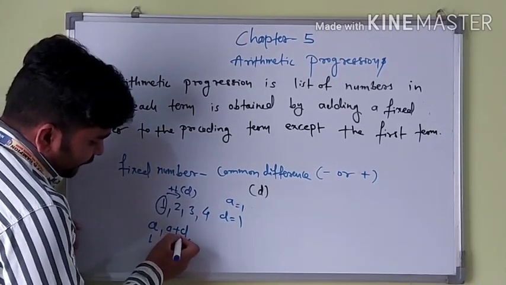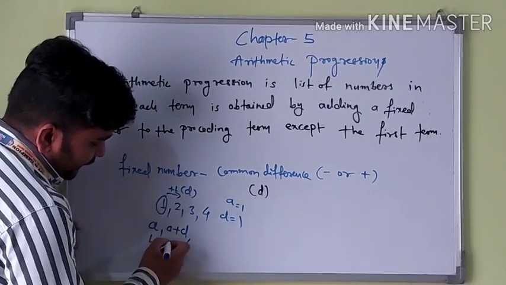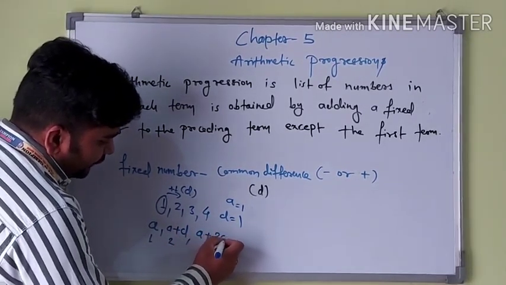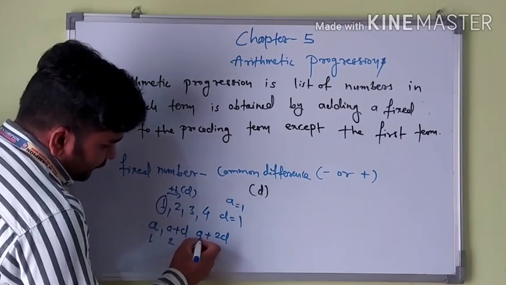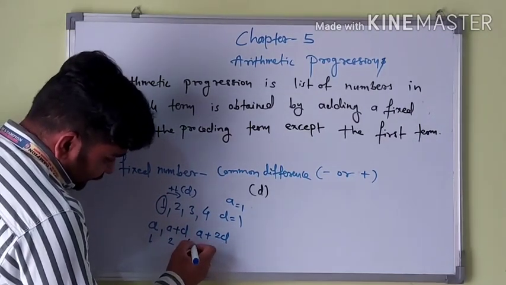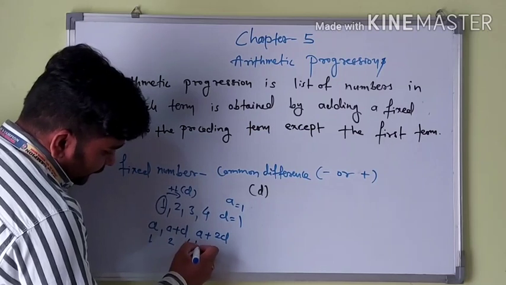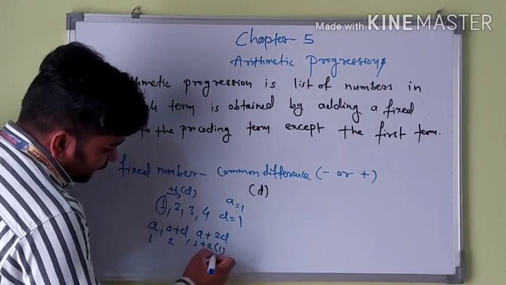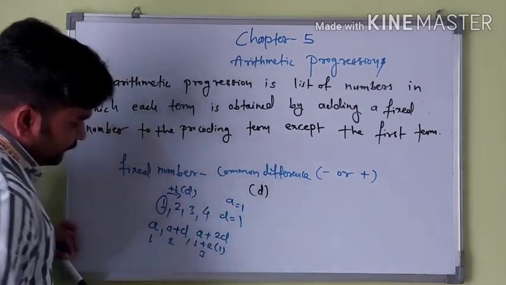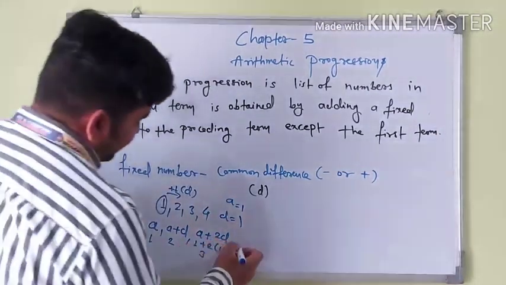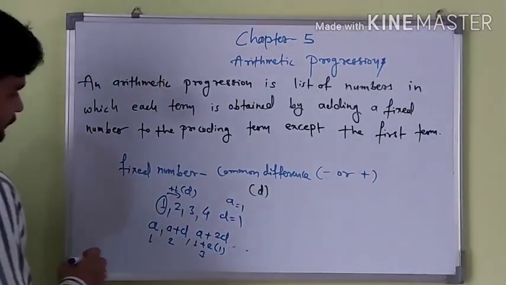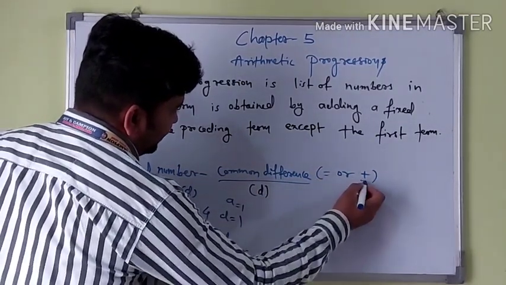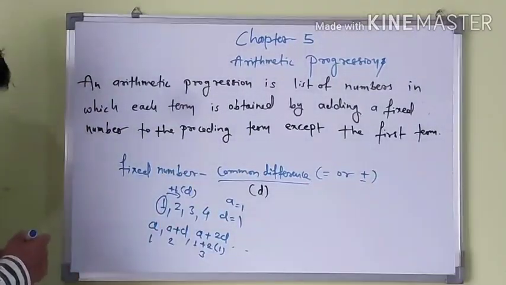That means 1 plus d, where d is 1, gives 2, and a plus 2d is 1 plus 2, and d is 1, so that is 3. Continuing like this it will proceed. And the common difference can be both negative and positive.